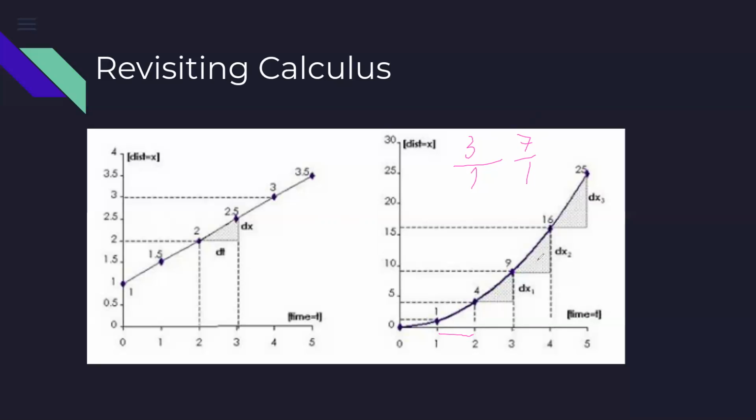So next question: I am finding out these numbers when I'm taking this step as 1. But if I take this step as 0.5, these numbers will again be different. And therefore, if we really want to find out the change at this point, I need to find out the slope of the curve here. And that's what we are saying, that now we denote the change by using the sign of delta.